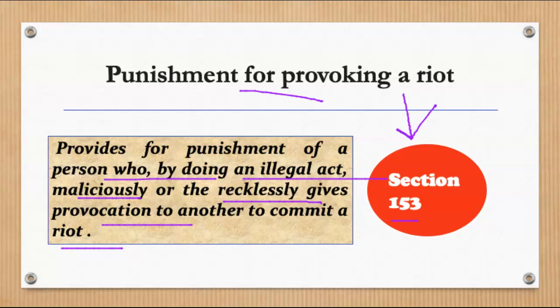So दो factors हैं. Firstly, the person should commit an illegal act which should be responsible for provoking the riot, and the person should also be with full intention and knowledge that the act that the person is illegally committing would in all probability lead to riots.